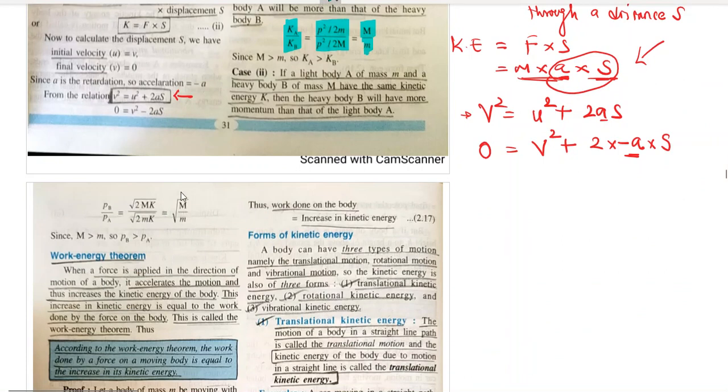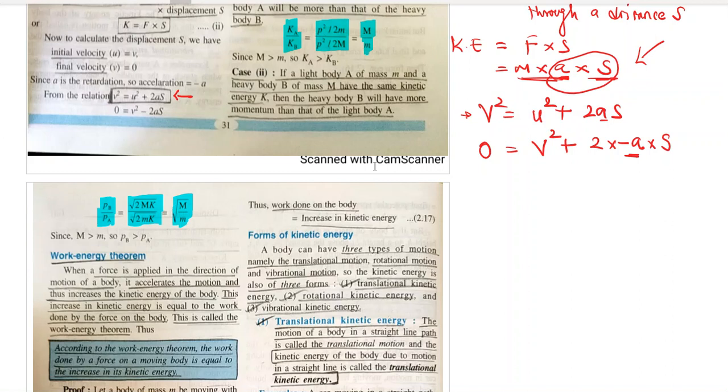If you want to find the ratio of their momentums, then momentum of body B is under root of 2MK, where M is the heavy mass, upon under root of 2mK for the light body. Under root 2 and under root K will get cut, root of M by m we will get. That means momentum of heavy body is greater than the momentum of lighter body if they both have same kinetic energy.